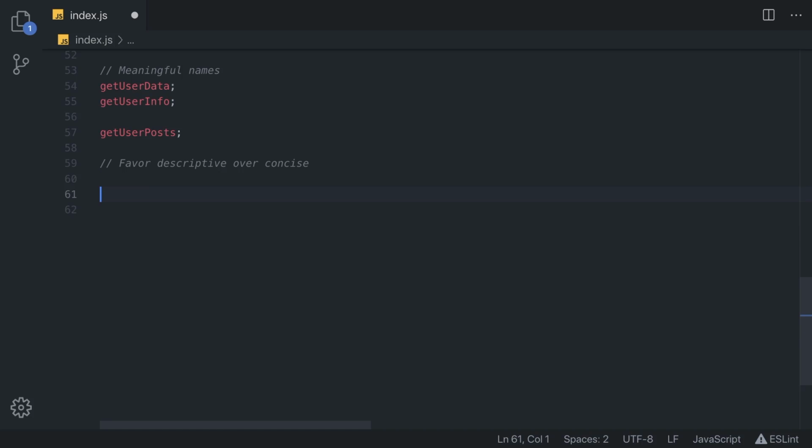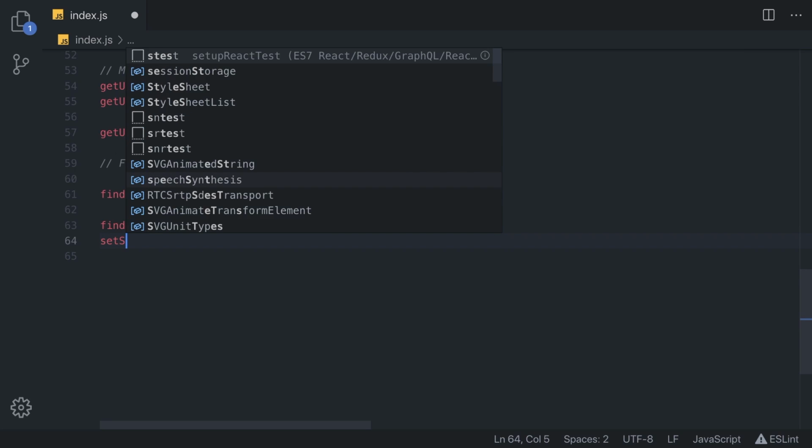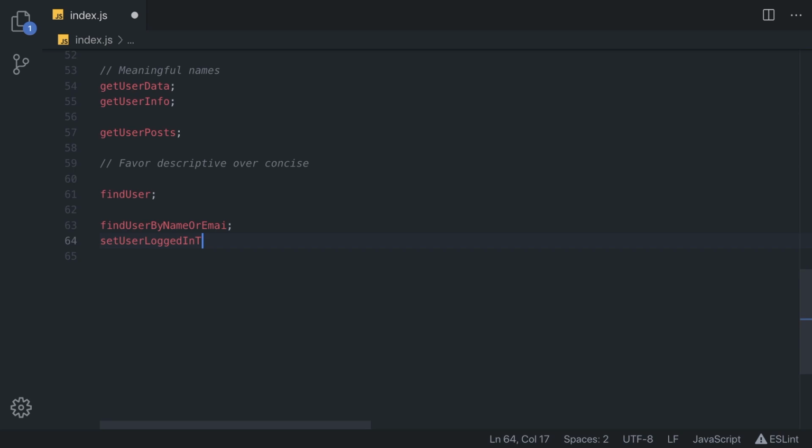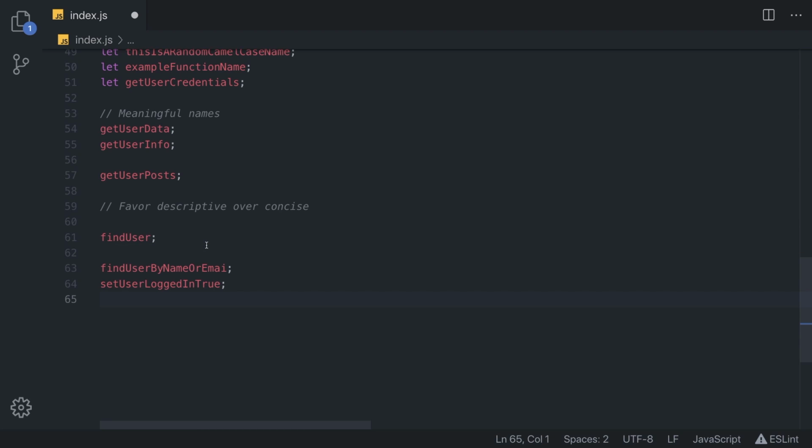For example, if you need to find a user from a database, find user may be good, but find user by name or email is much more descriptive and much better. And for example, set user logged in true is much more descriptive also than just find user.